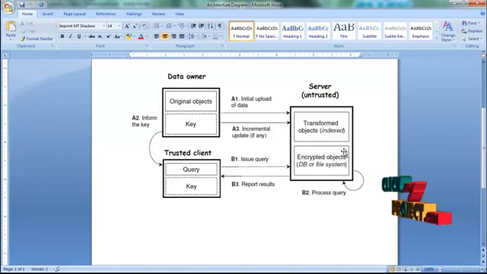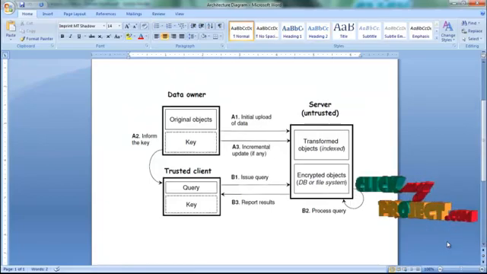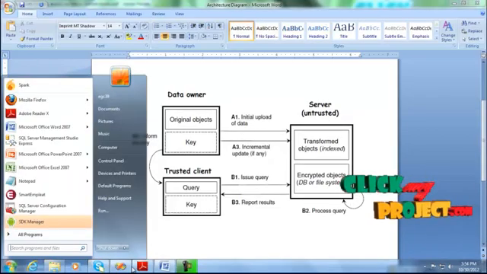In the server we have the transformed object, that is, we transform the object for the trusted client. The file is encrypted and saved in a database, and we report the result to the trusted client. The client has the query and the key. The client gets the key from the data owner, and the data will be viewed by the trusted client. This is about our architectural diagram. Let's see the demo of our project.